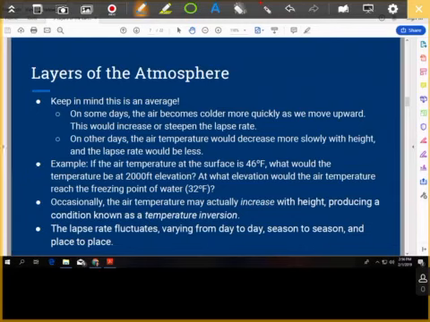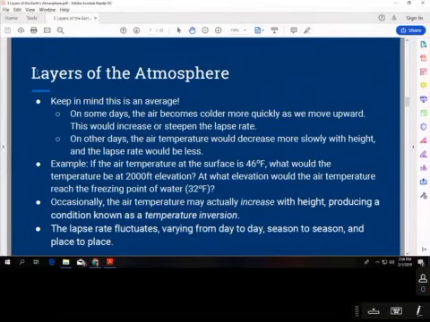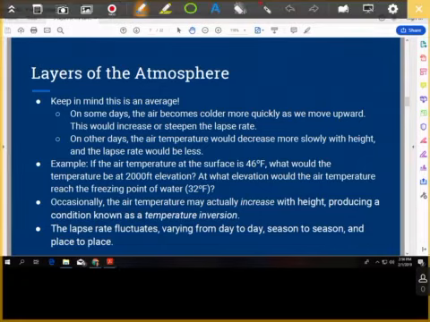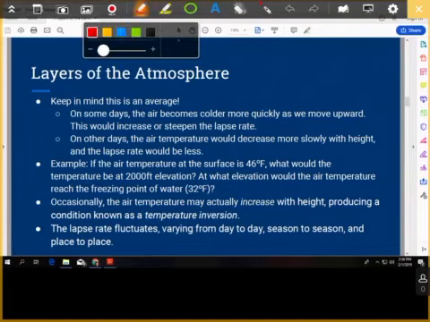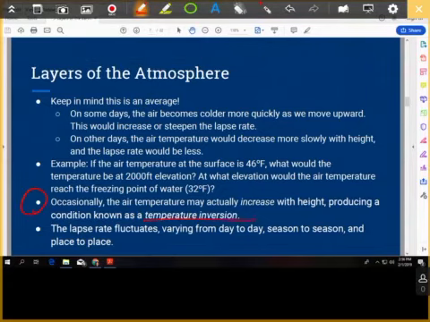Okay, next question on the notes is, what is the name for the condition where air temperature increases with height rather than decreases? That is a temperature inversion. That's right here. And that happens sometimes within the troposphere, and it happens within other layers as well. So that's number 7.